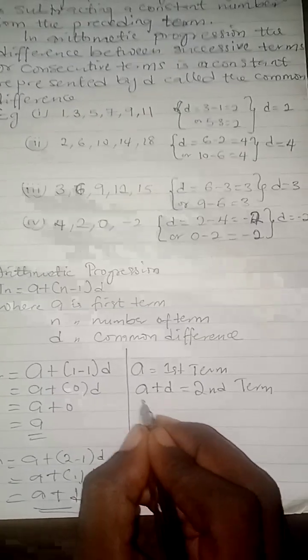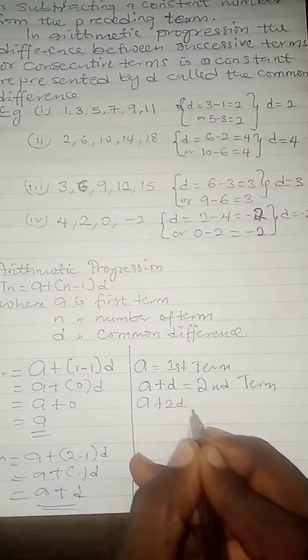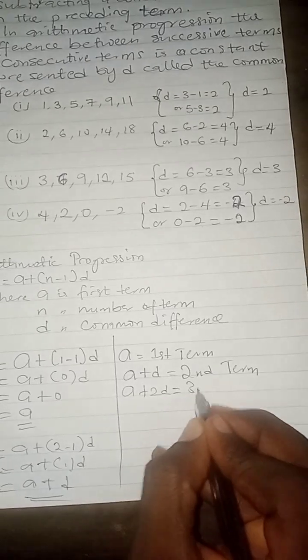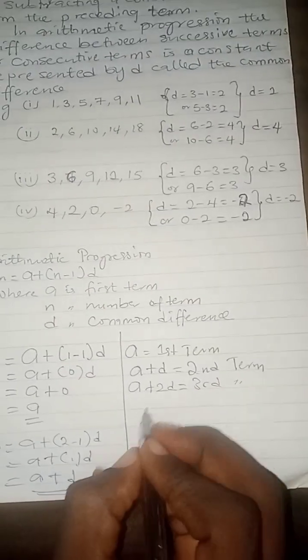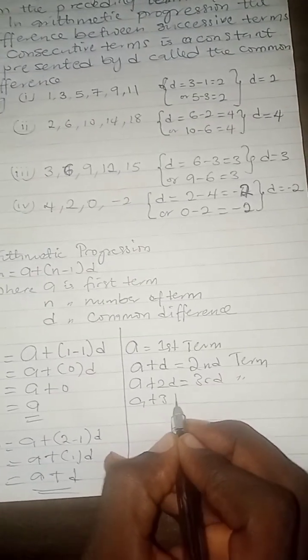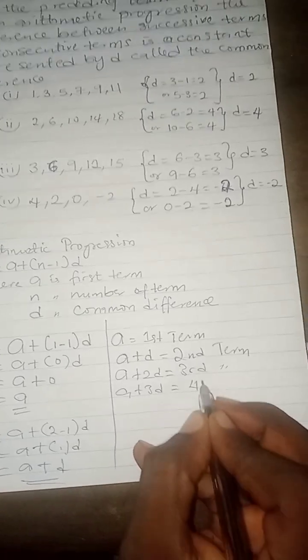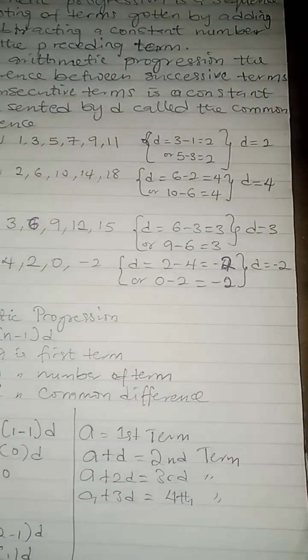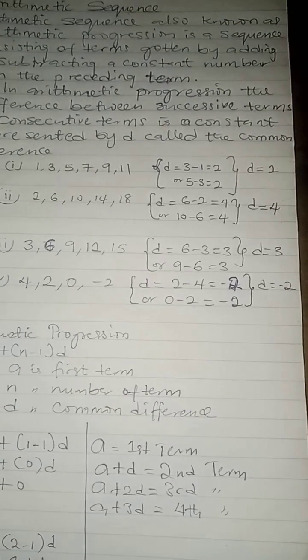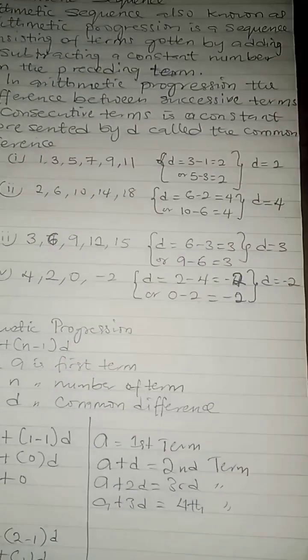That is to say that the third term will be a plus 2d. A plus 3d will be the fourth term. So just take note, the secret is that your term minus 1 will give you the formula.